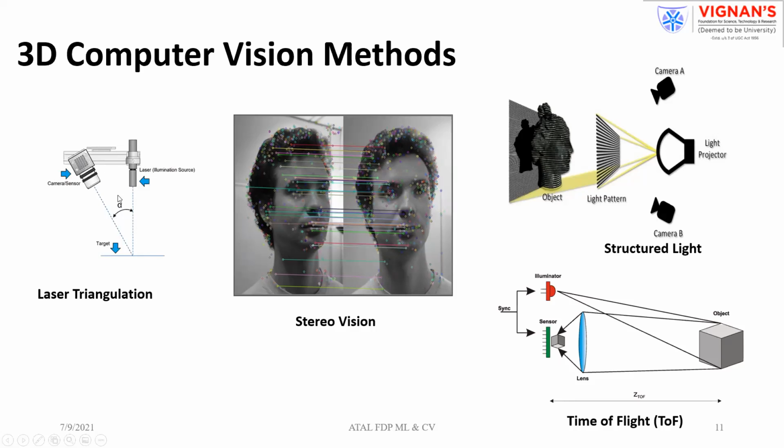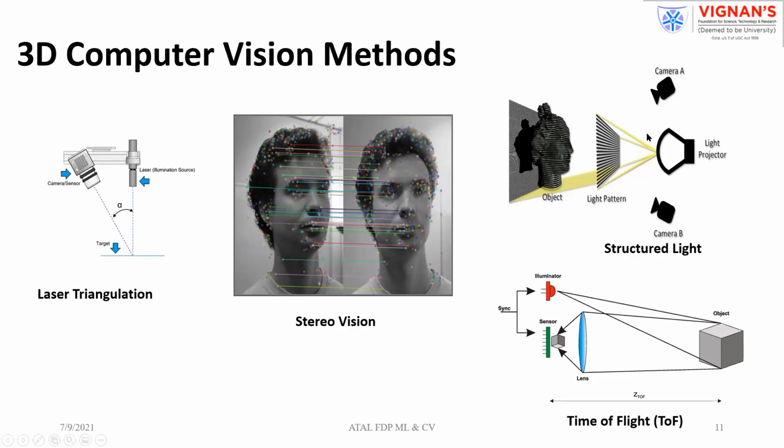The problem with this technique is that your object should be in motion. Next is our basic technique which we have seen: stereo vision. Here you should have two views. You need two cameras, and from the two cameras you take two views. The same point is seen and converges at a single point. That is how we create stereo vision using two cameras.